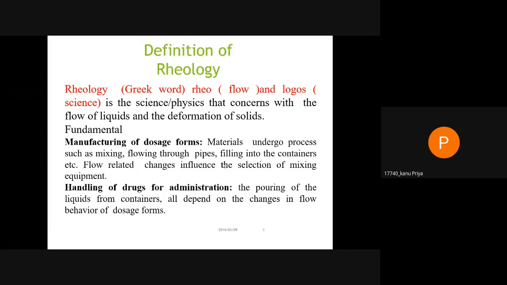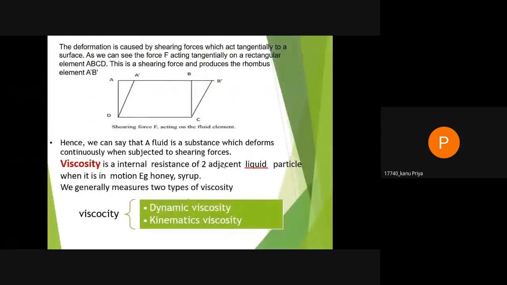Second is handling of drugs for administration. The pouring of liquids from containers all depends on the flow behavior of the dosage form. Rheology is also involved in rubbing the product into or onto the skin. Release of drug from the dosage form or delivery system is also controlled by the rheological characteristics of the formulation matter. So deformation is caused by shearing force which acts tangentially to the surface.